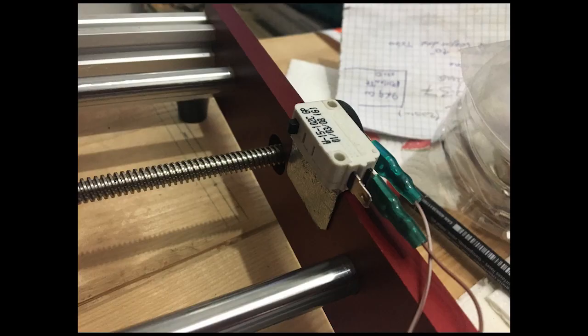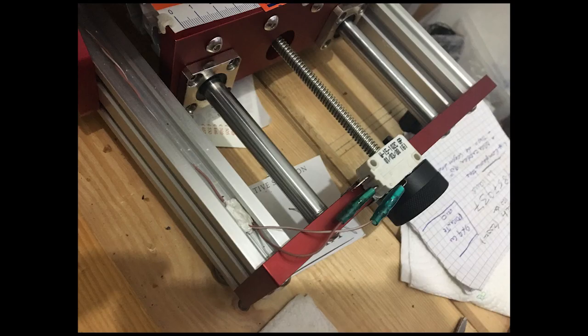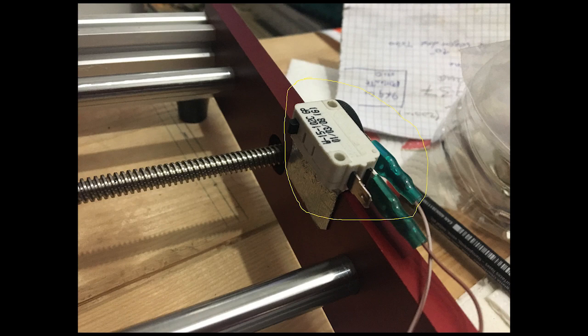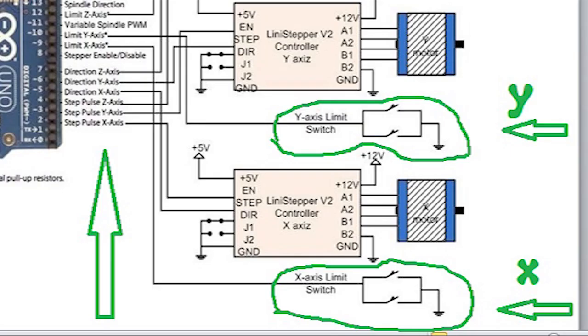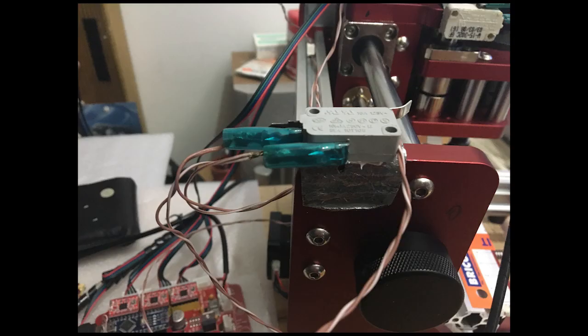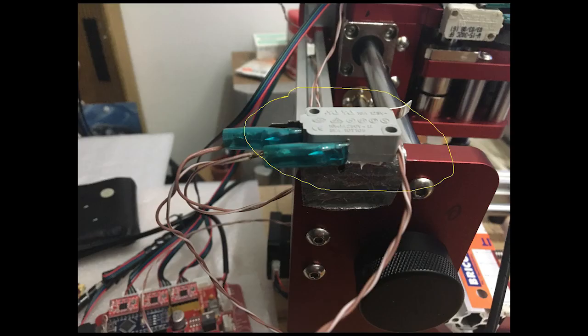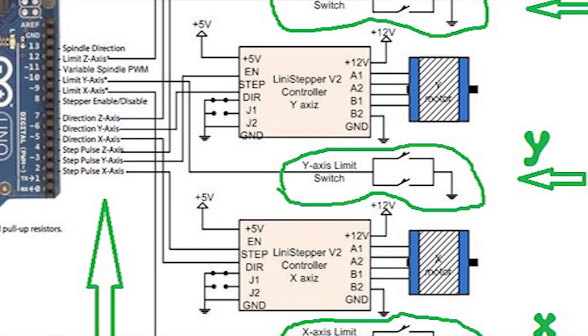In the picture, we can see the X axis with a limit switch. It's a simple switch. We can verify it in the diagram. Now we can see the Y axis, and find the connection in our diagram.